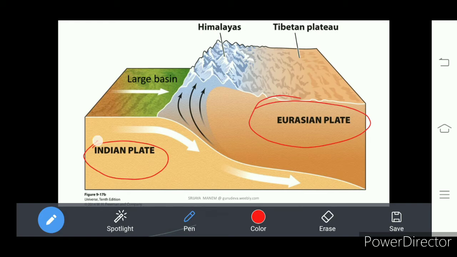And the Indian plate is this one. So our Indian plate started moving in this direction and collided with this Eurasian plate.